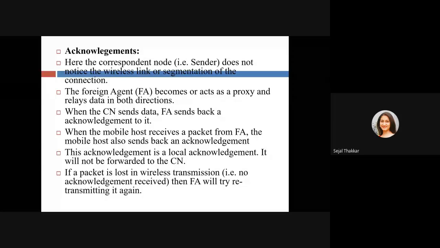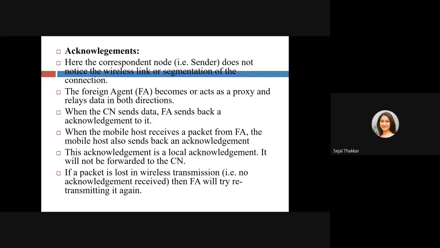Here the corresponding node, the sender, does not notice the wireless link or the segmentation of the connection. The foreign agent acts as a proxy and relays data in both directions. When the corresponding node sends data, the foreign agent sends back an acknowledgement to it. When the mobile host receives a packet from the foreign agent, the mobile host also sends back an acknowledgement. This acknowledgement is a local acknowledgement. It will not be forwarded to the corresponding node. If the packet is lost in wireless transmission and no acknowledgement is received, then the foreign agent will try to retransmit it again.